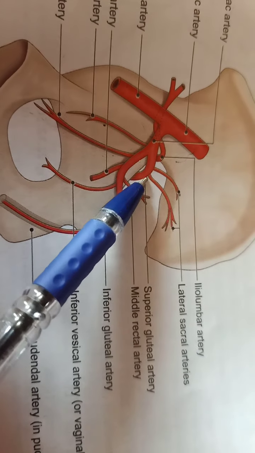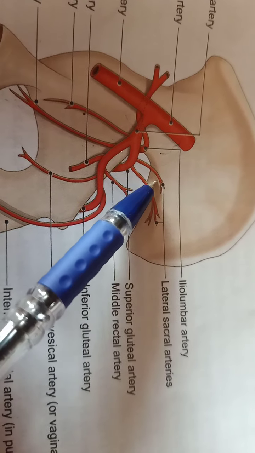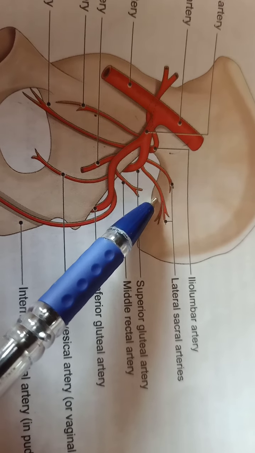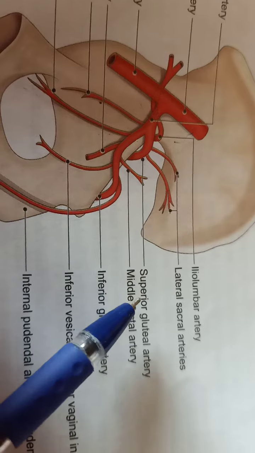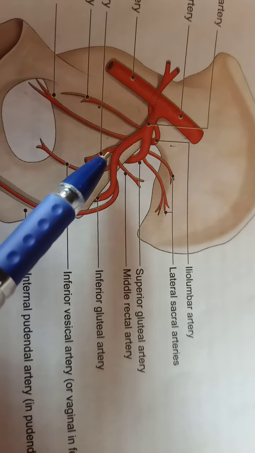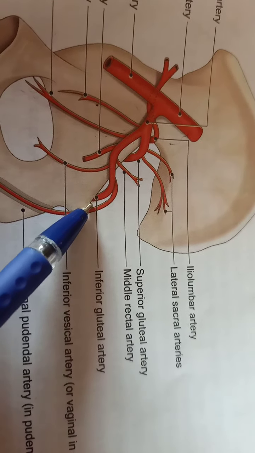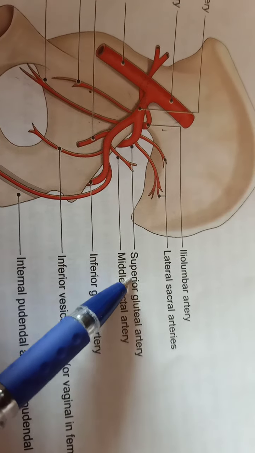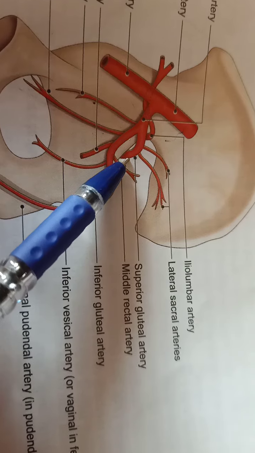So the anterior trunk continues as the inferior gluteal artery, and the posterior trunk continues as the superior gluteal artery.